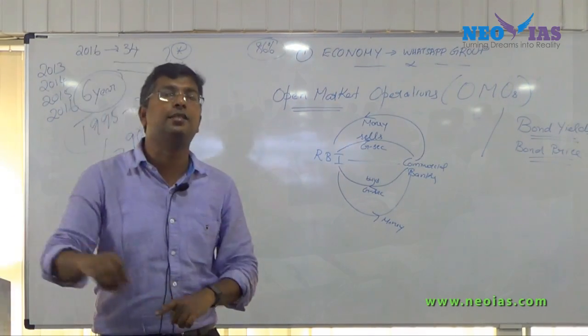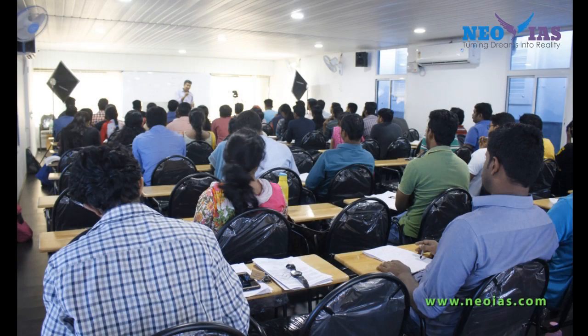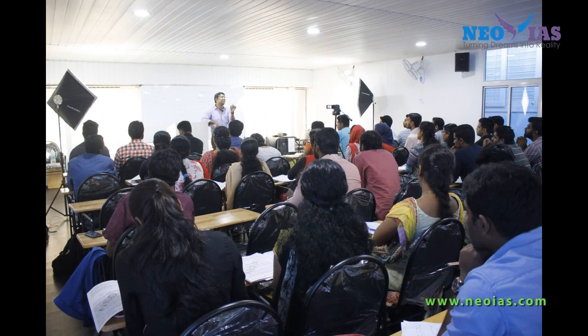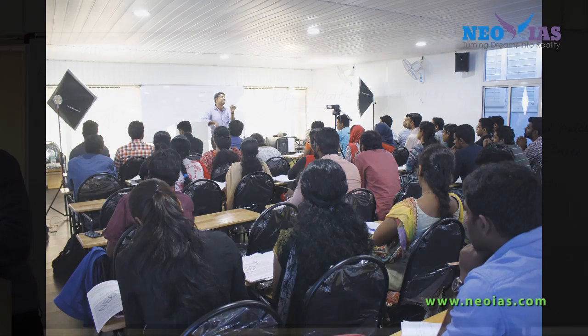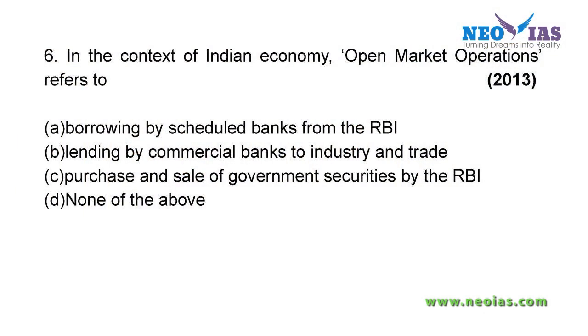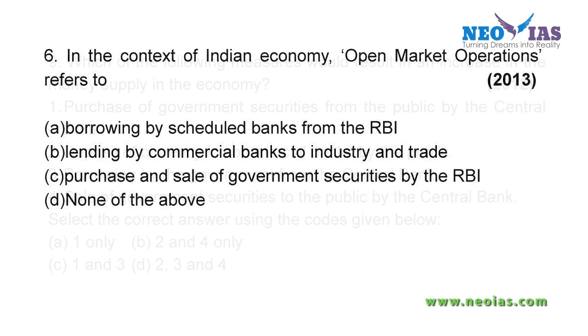Now you just answer the question from open market operation. Question number 6. Simple question. Answer is? Now, this question will give a clear-cut idea whether you are thorough with this concept. Answer question number 9.